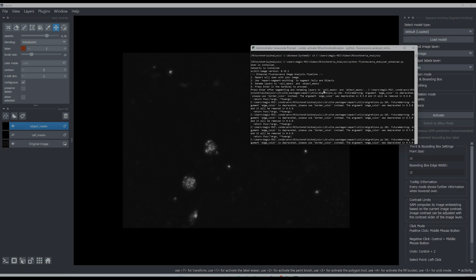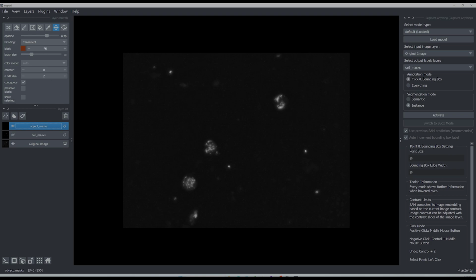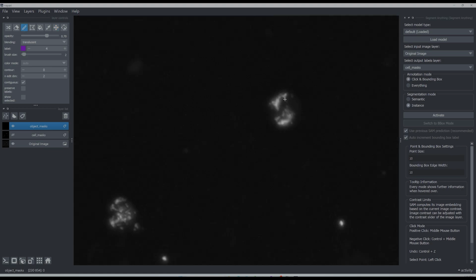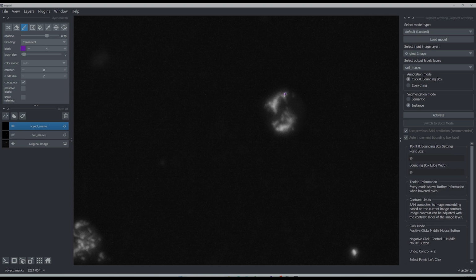And if I come back here and scroll up, my layers are named cell underscore masks and object underscore masks. So my naming convention is correct. I don't have to worry about that. I'm going to change the color here and decrease the size. Use the pen to go ahead and just mark the areas where my mitochondria are present. Now I'm going to do a very crude segmentation using this pen.